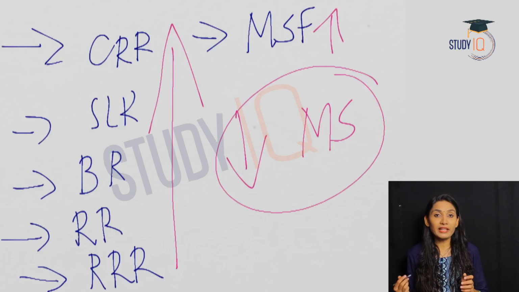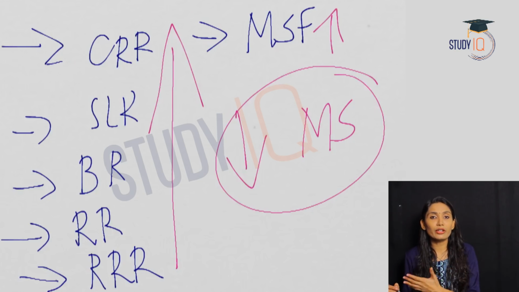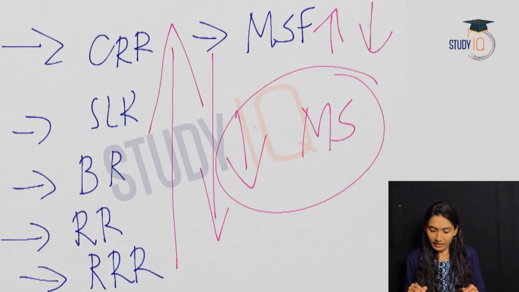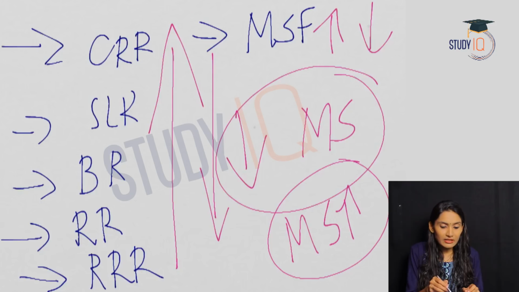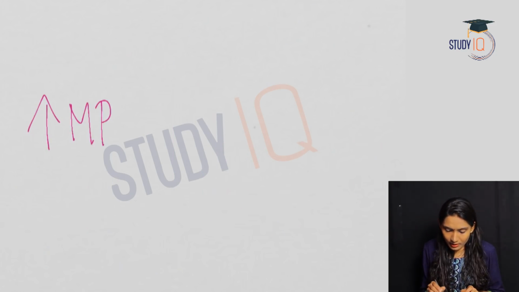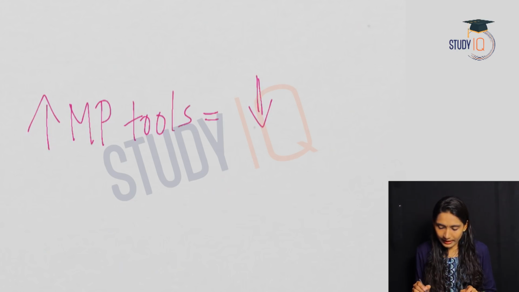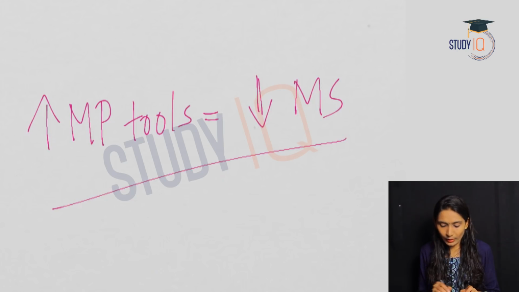So the RBI can increase any of these in order to decrease the money supply, and if any of these comes down, the money supply in the economy also increases. So this has an inverse relationship. An increase in monetary policy tools will lead to a decrease in the money supply and vice versa.